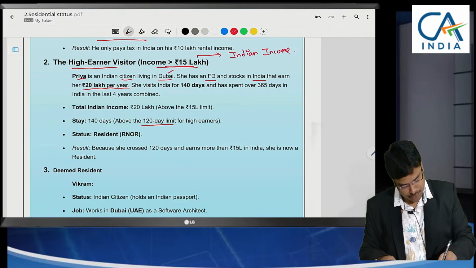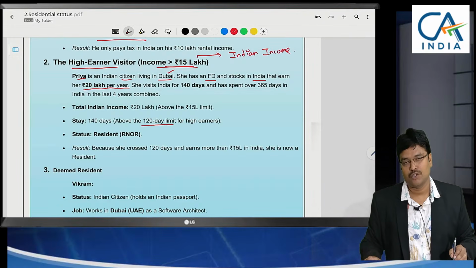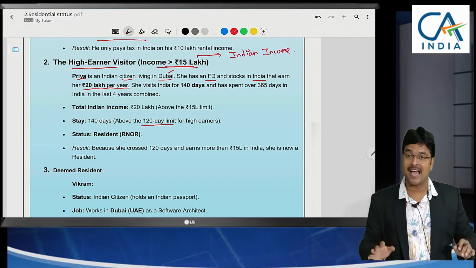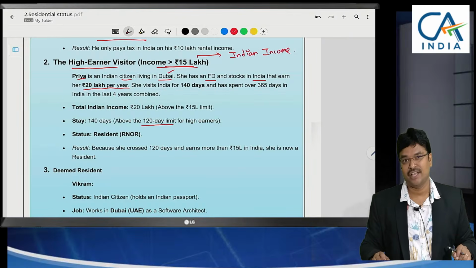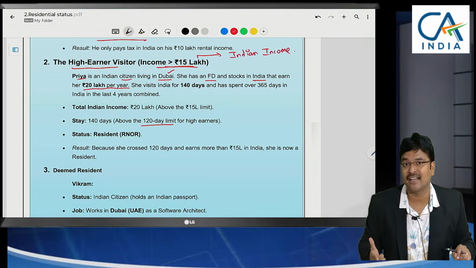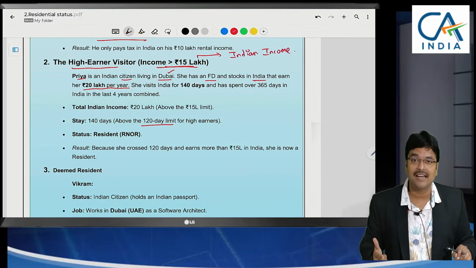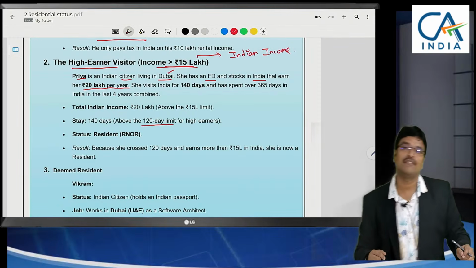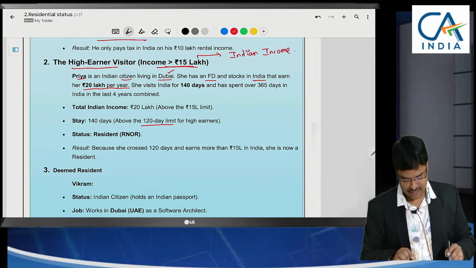Even though she is at Dubai, she might have many incomes at Dubai. Whether those Dubai incomes will be taxable in India, I am not saying that. Whether it is taxable or not depends upon the residential status. If she is resident and ordinarily resident, we will discuss the additional conditions also, even foreign income will be taxable in India. Of course, double taxation avoidance agreement benefits can be taken, which is a separate thing. But here, let me complete my discussion.